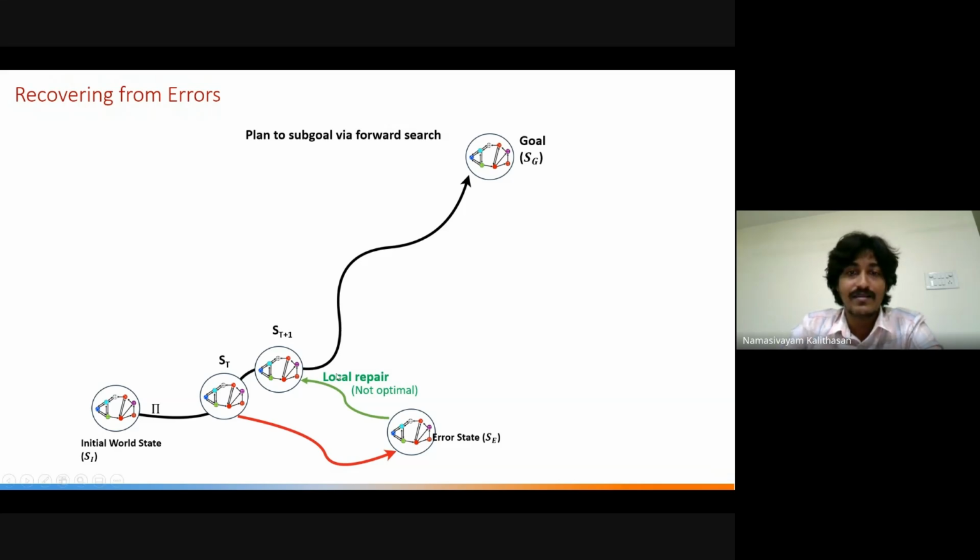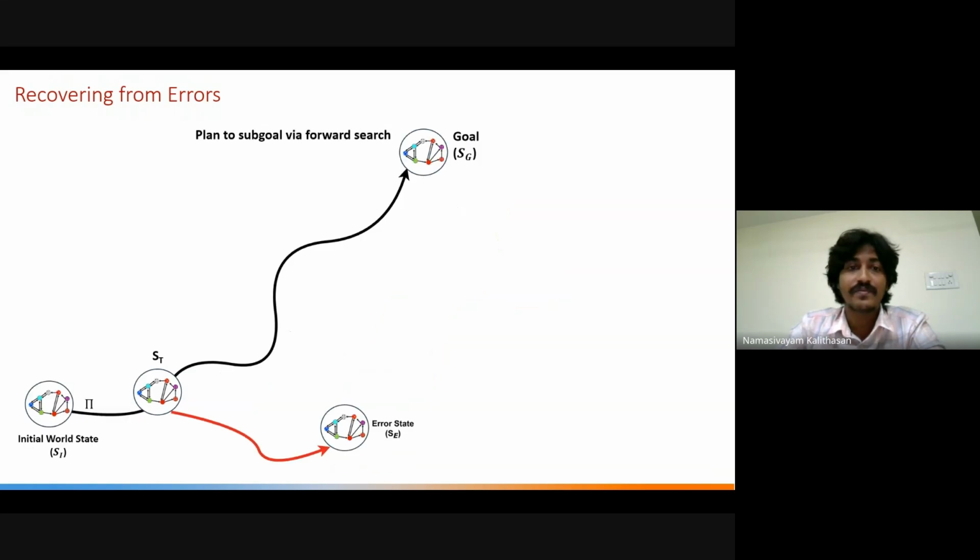In that scenario, going back to the immediate state is technically undoing the constructive action the external agent has done, and re-performing the action again. So in some cases, doing a local repair is not optimal, and of course, replanning directly to the goal is costly. So what we do is take the states and try to build a heuristic of